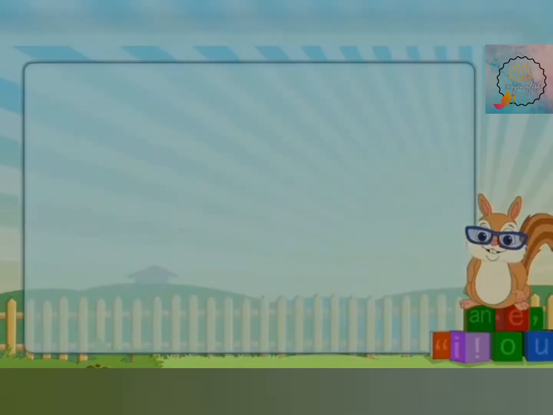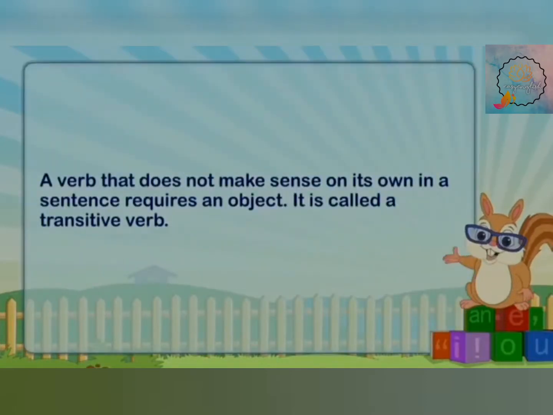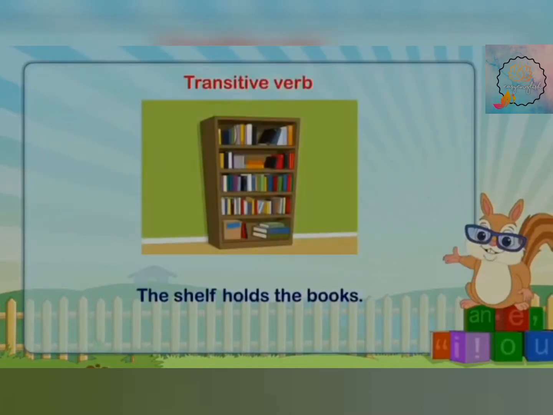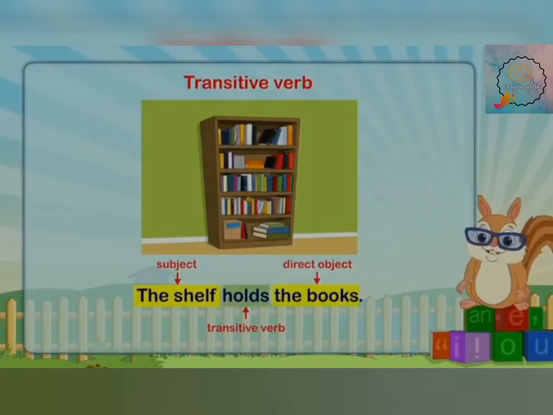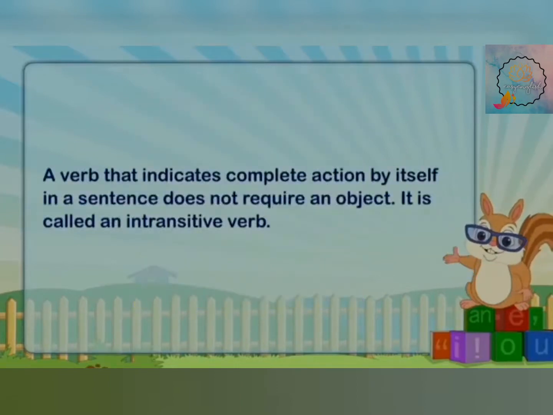In transitive and intransitive verbs, children, you need to understand what transitive verbs are. A verb that does not make sense on its own, and in a sentence requires an object, is called a transitive verb. We all know the sentence structure: subject, verb and object. For example, the shelf holds the book. So the shelf is our subject, holds is our verb, and the book is our object. So we are going to ask, the shelf holds what? If we get the answer the book, then it will be your transitive verb.